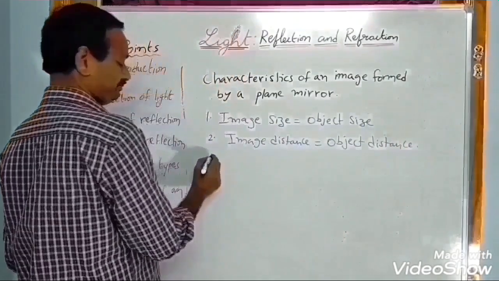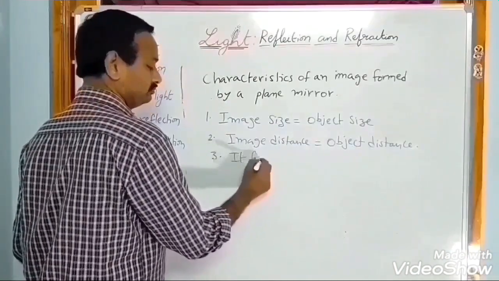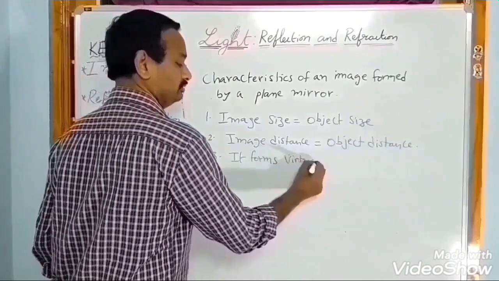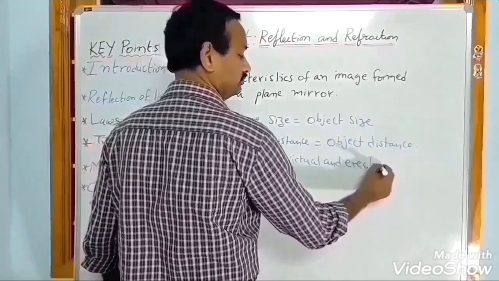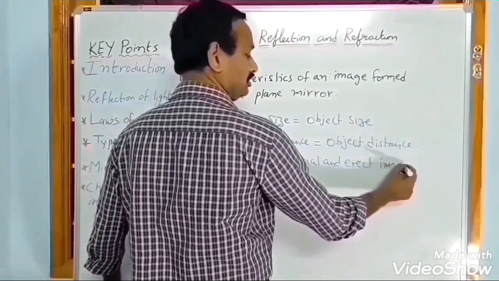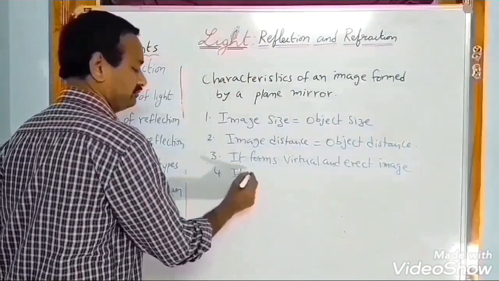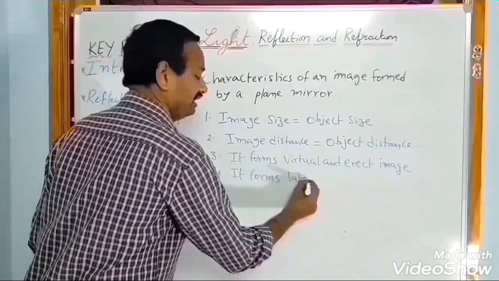And the third one, it forms a virtual and erect image. What is virtual image? I will tell you. Next, it forms a laterally inverted image.